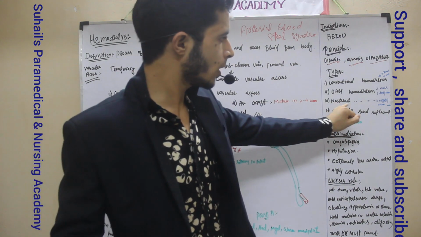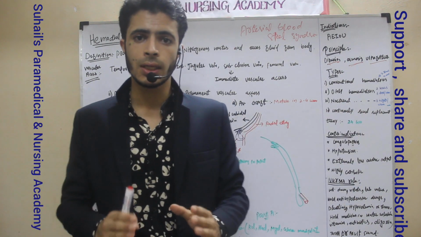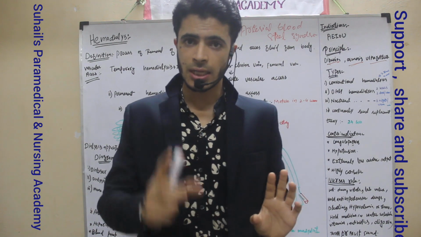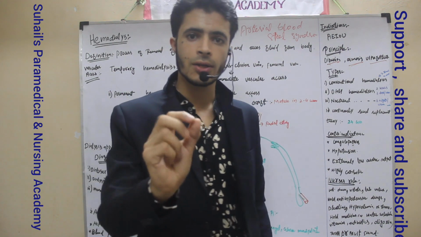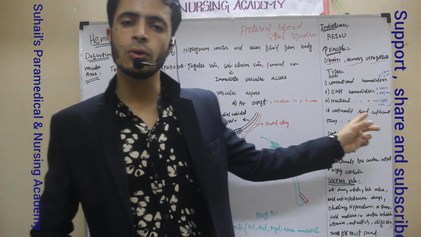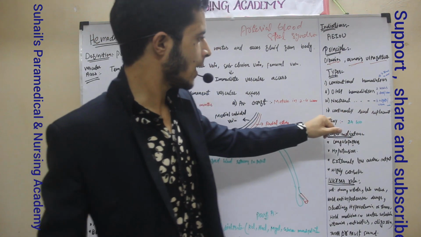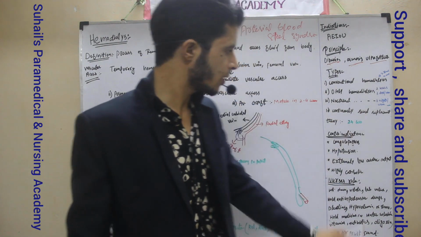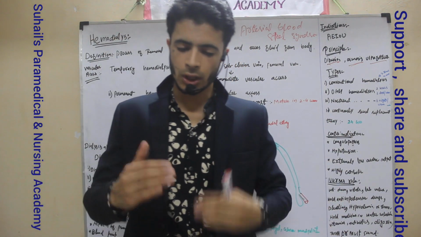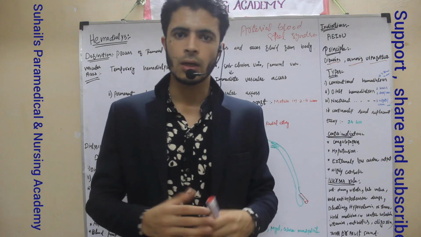Nocturnal hemodialysis, we are doing 6 nights per week. And this nocturnal hemodialysis is done for how many hours? 8 to 10 hours. And another is continuous renal replacement therapy. Continuous renal replacement therapy means it will be done for 24 hours. 24 hours hemodialysis will be done for the patient.